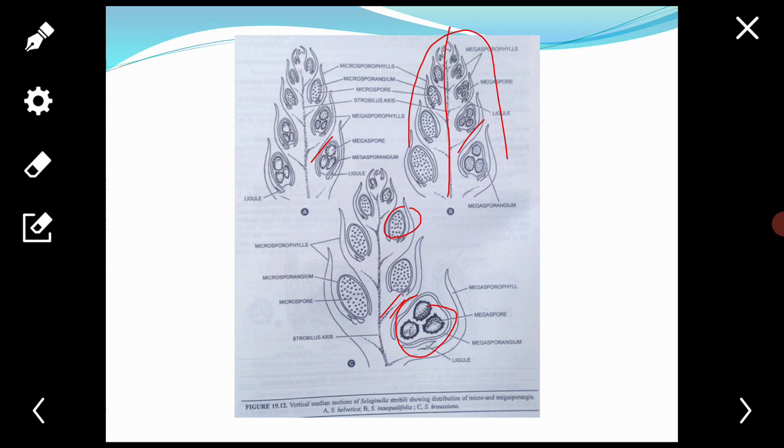The sporophylls in the cone may be isophyllous, example Selaginella selaginoides, or anisophyllous, example Selaginella cruciata. They may be arranged spirally or in an opposite decussate manner.